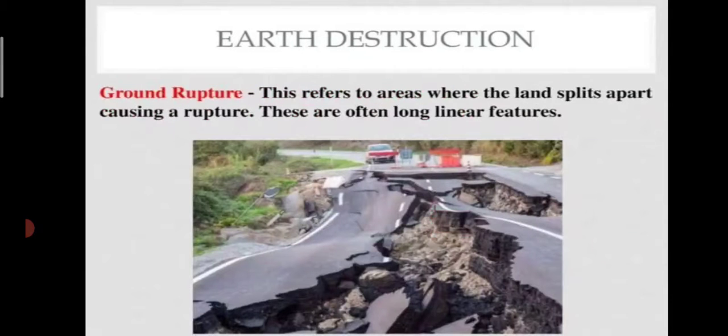So next is ground rupture. This refers to areas where the land splits apart causing a rupture. These are often long linear fractures. So this is the image of an earthquake. When the earthquake happens, we see in this image how the roads are totally damaged.